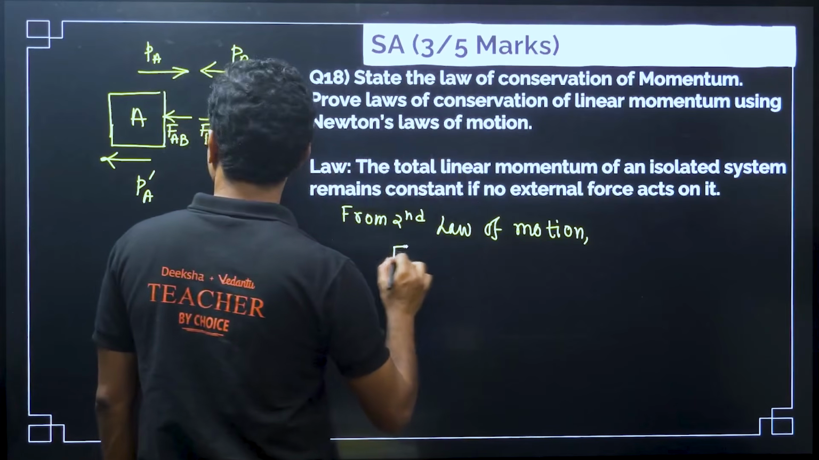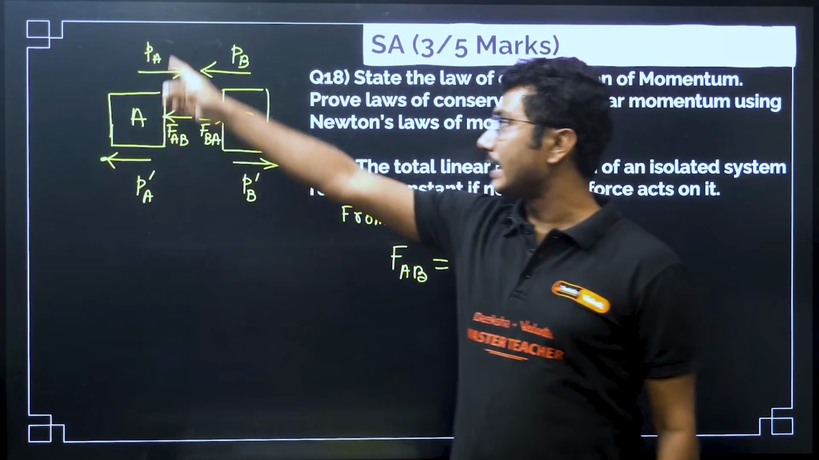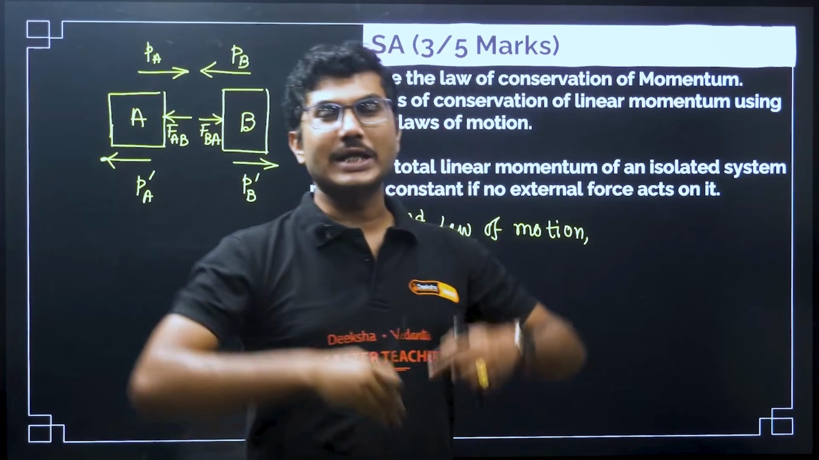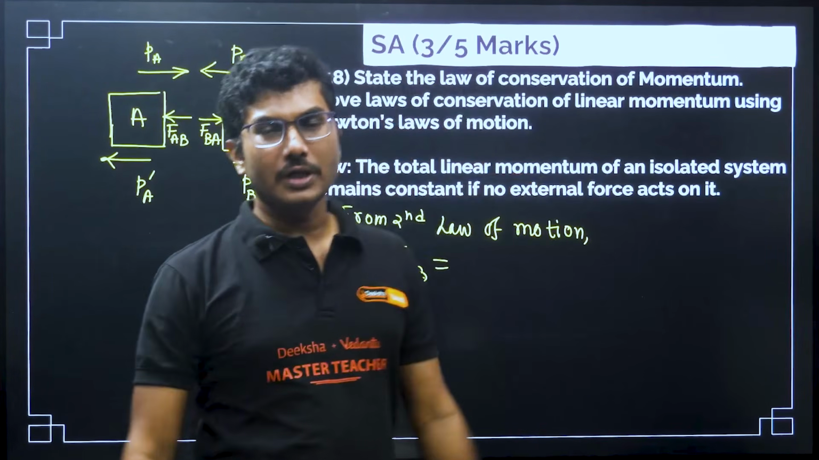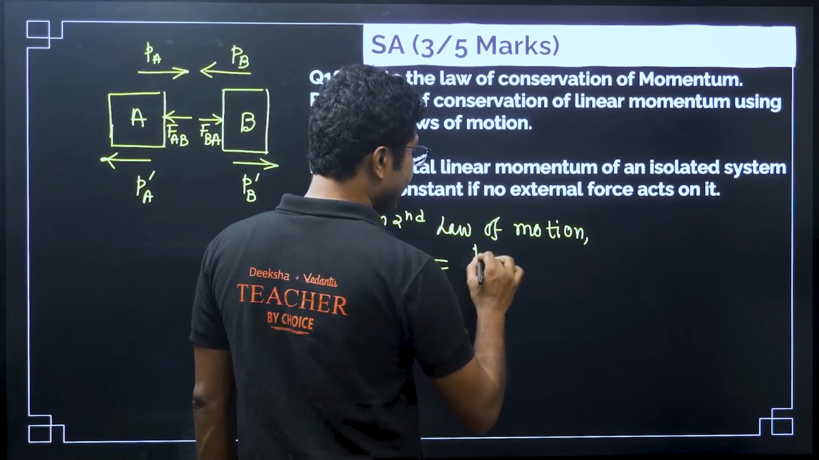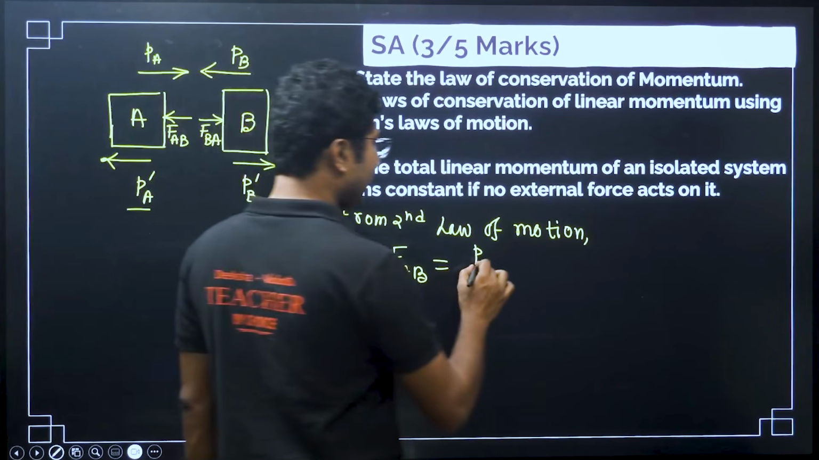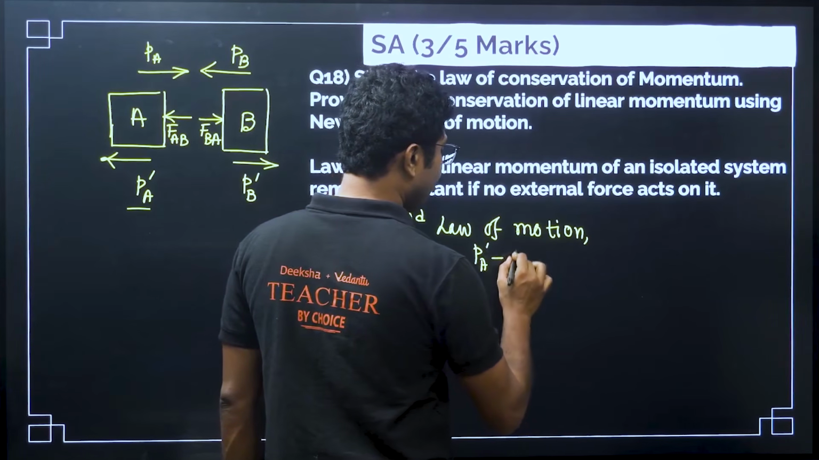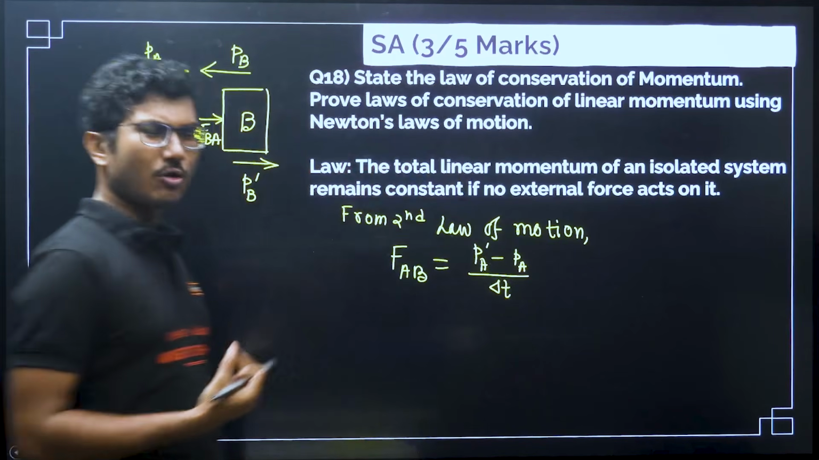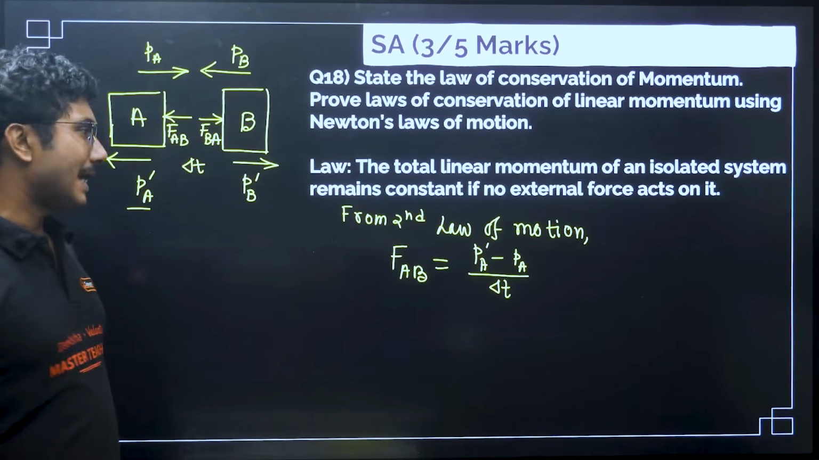From the second law of motion, F AB. So force AB is acting on object A. What is the second law of motion? The force acting on an object is directly proportional to the rate of change of momentum. In fact, it is exactly equal to the rate of change of momentum. How to calculate the rate of change of momentum? That is nothing but final momentum minus initial momentum divided by the time during the collision. This is a small time. Suppose they are in contact for a time delta t seconds. So that is the force AB.